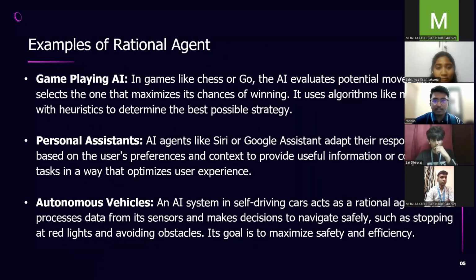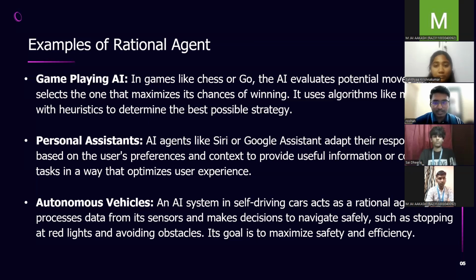Since we have seen what rationality and rational agents are, let's look at some real world examples. Consider a game playing AI like in chess or Go. These systems evaluate potential moves and select the one that maximizes the chances of winning, using algorithms like minimax combined with heuristics to strategize effectively. Then there are personal assistants like Siri or Google Assistant. These AIs adapt their responses based on user preferences and context, optimizing the user experience by providing helpful information or completing tasks more efficiently.